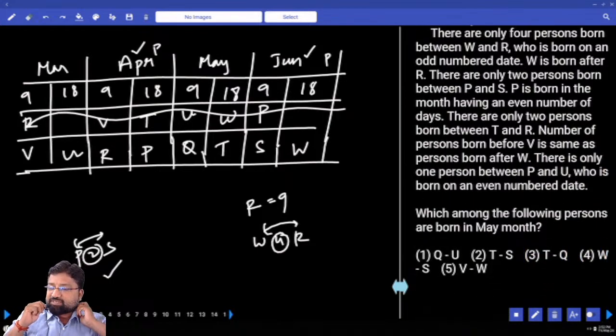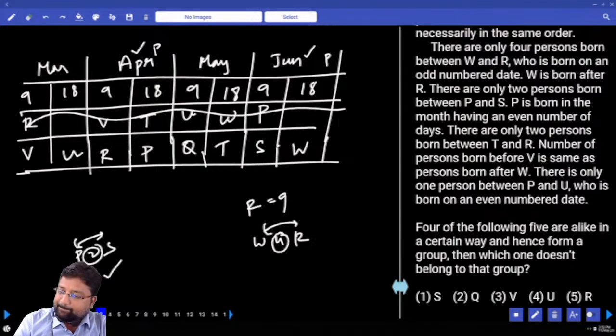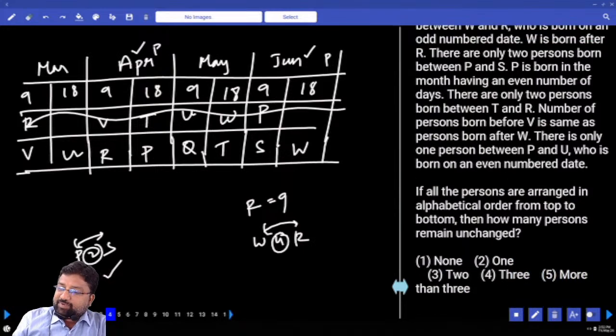Which among the following persons are born in May month? Q and T. Who among the following persons was born on June 9th? Four of the following 5 are alike, maybe it's on even and odd dates. S is born on 9th, Q on 9th, V on 9th, U on 18th and R on 9th. So which option is my answer? U. U is which option? 4th option.